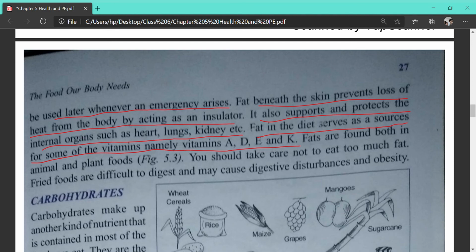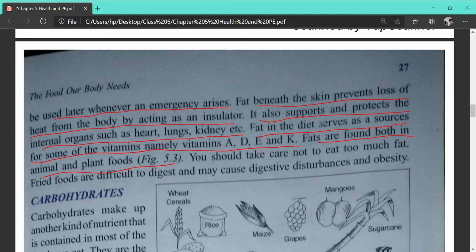So fat is essential for us to have, but within a limited amount. We should not take too much, or below the level. We have to take fat in the required amount that is needed by our body, as prescribed by a physician. If we take more, we will suffer from obesity. If we take less, we will suffer from different kinds of vitamin deficiency diseases. Fats are found both in animals and plants. That is, the sources of fats are both plants and animals.